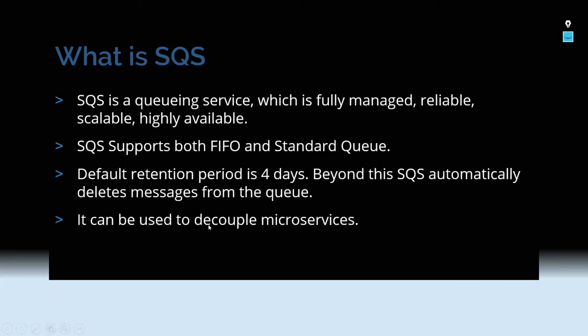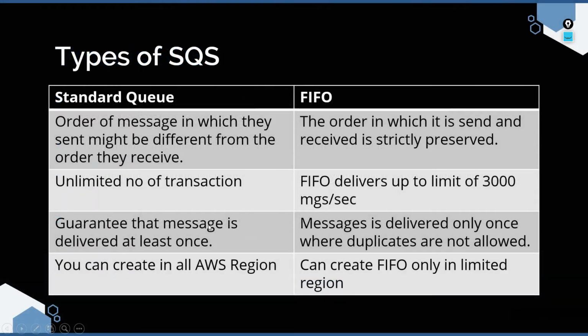Now let us see in detail about these queues. As we have discussed, there are two kinds of queues in SQS. One is the standard queue, another one is FIFO. Standard queue is the default queue, but if you want to configure your queue as a FIFO, you can also do that. Now what is the basic difference and when to use what?